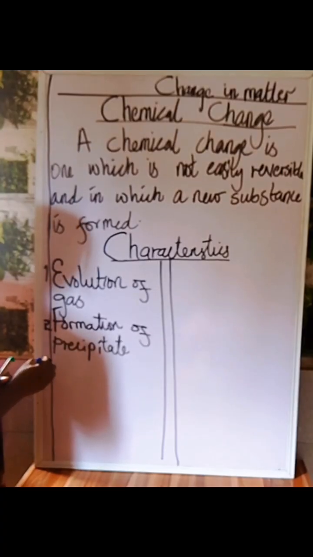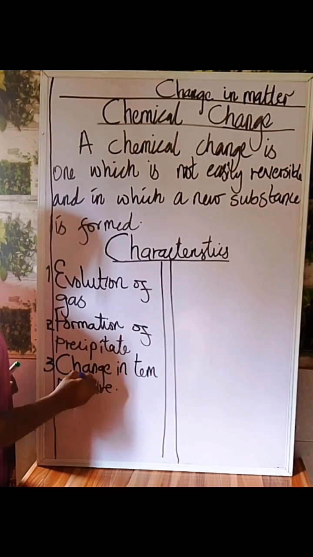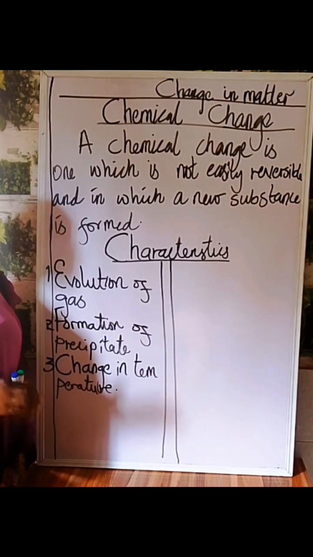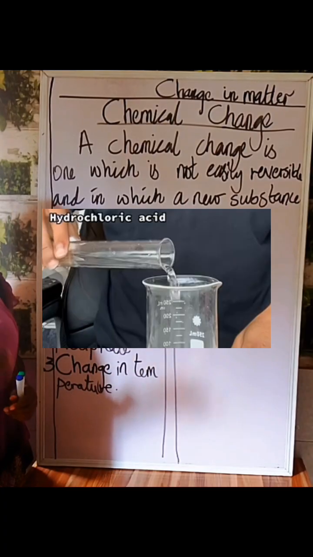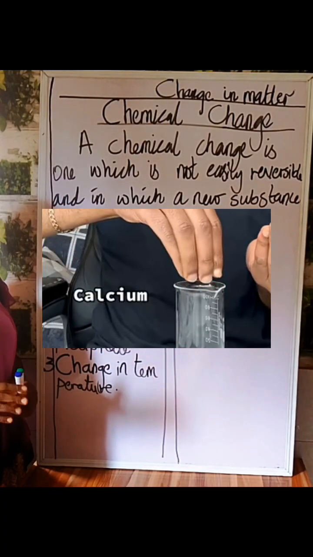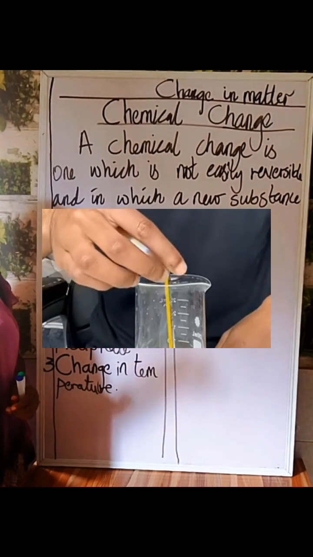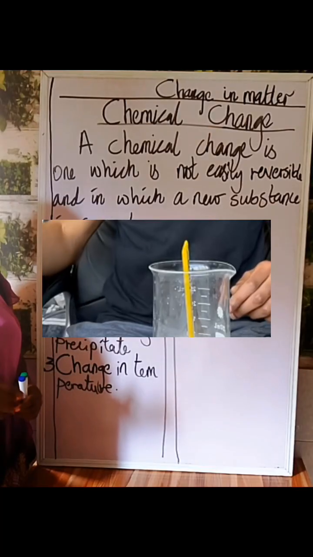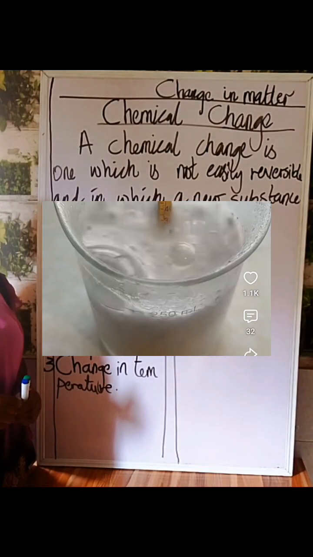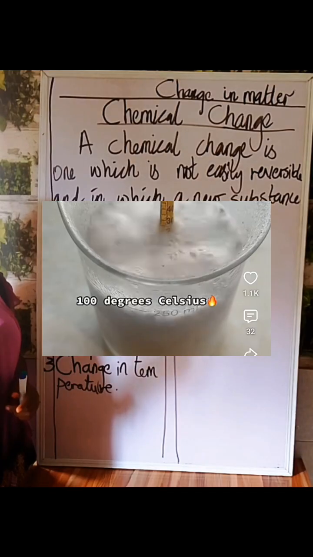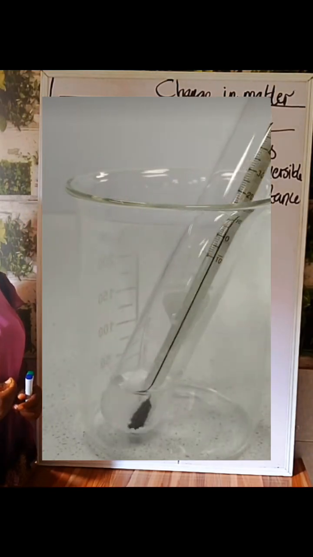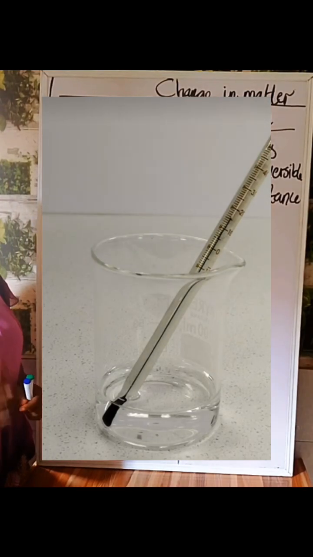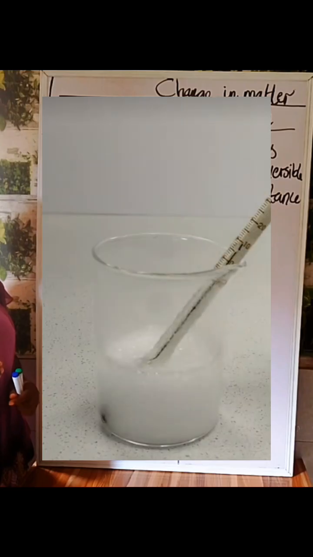Another one is change in temperature. Whenever you are conducting any experiment, for every reaction you are conducting, if you notice that it has changed from being cold to being hot, it is an indicator that chemical change has taken place and the reaction has taken place. Or it has changed from being hot to becoming cold. That coldness shows that a reaction has taken place and that is a chemical change. Understand?